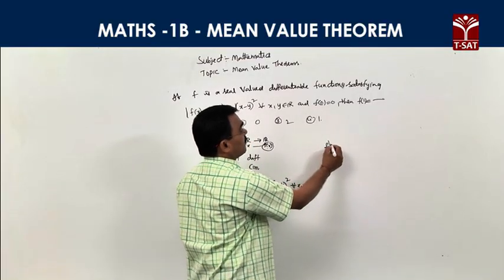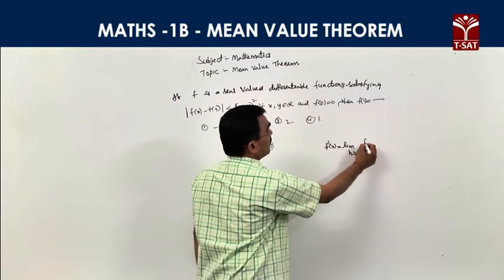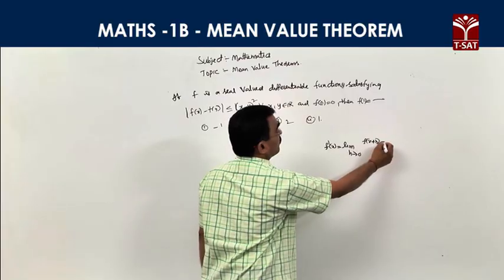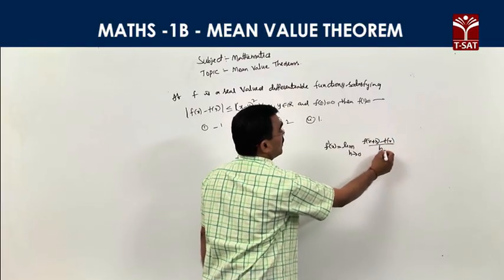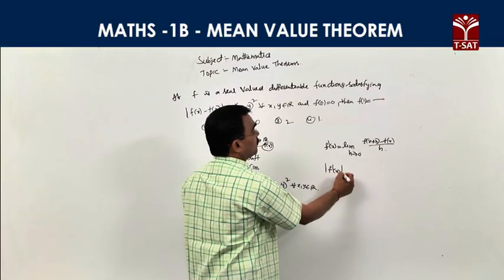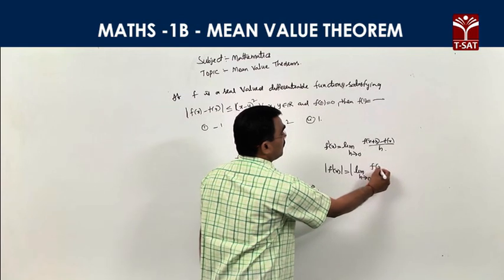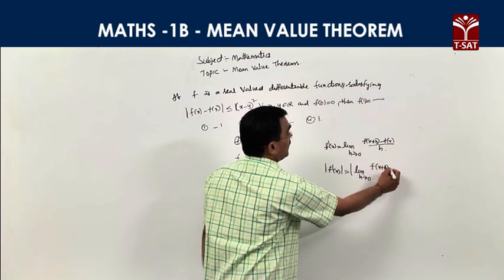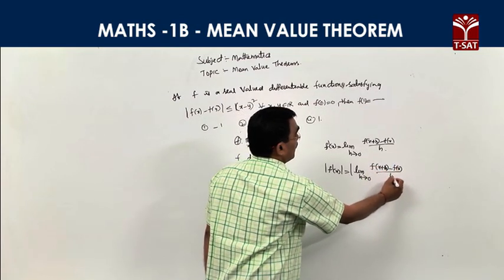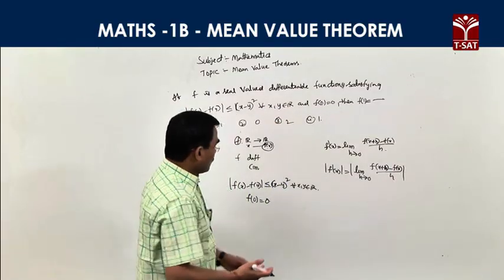Consider the derivative: f dash x is equal to limit h tends to 0 of f of x plus h minus f of x by h, according to the first principle. The modulus of f dash x is equal to the modulus of limit h tends to 0 of f of x plus h minus f of x by h.